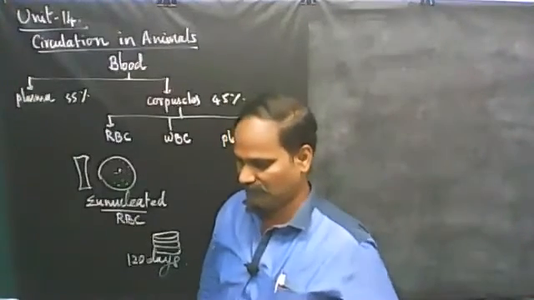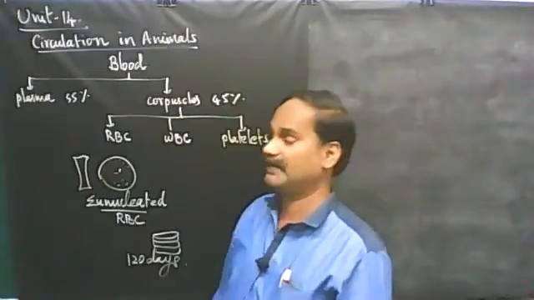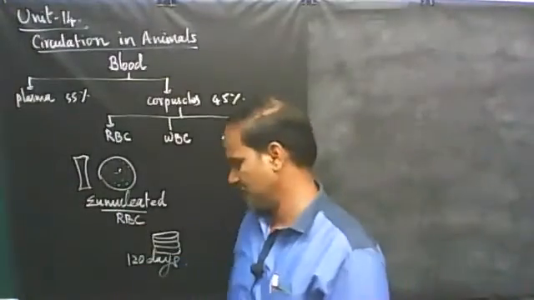So what are bile pigments? Bilirubin and biliverdin, they are the breakdown products of hemoglobin.